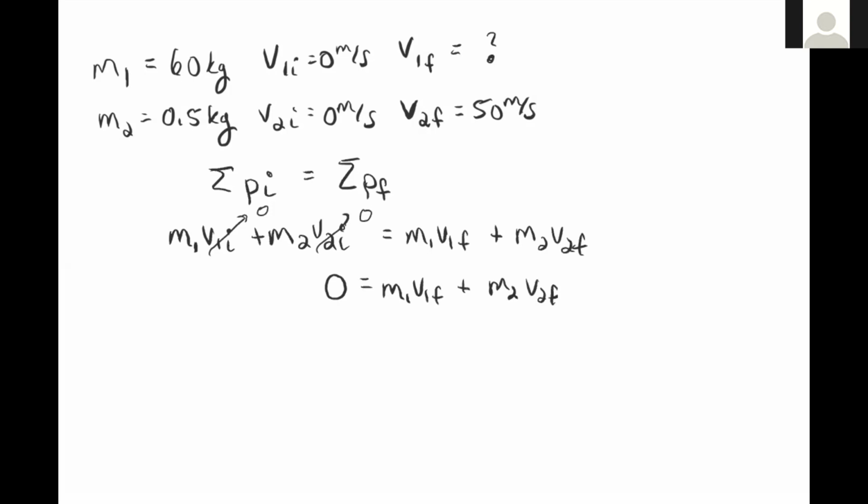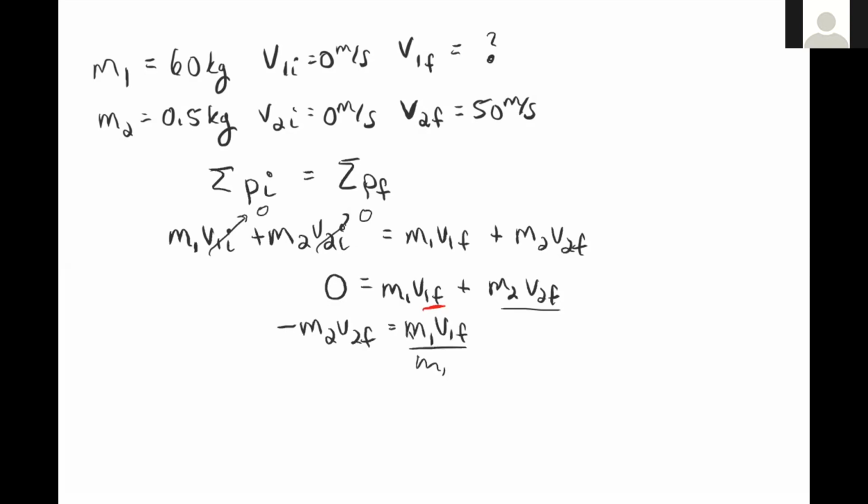So we need to solve this equation for V1 final, the velocity of the archer after firing the arrow. If we solve this equation for V1 final, I'm going to move this term, M2 V2 final, to the other side: minus M2 V2 final equals M1 V1 final.